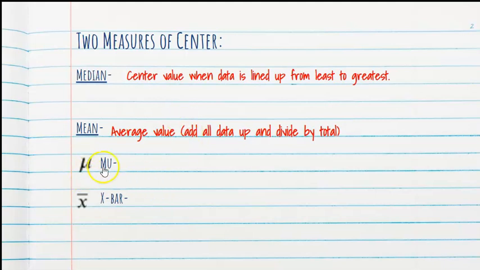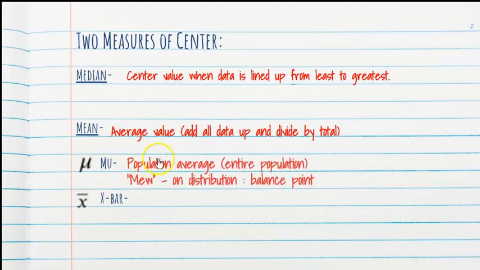The first mean is called mu. It's a population average. It means that you know the values for every unit in the population. If it's people, you know everyone's height, and you've averaged everybody's height. Nobody's been left out. And we pronounce it mu. Now, if you're looking at a distribution, how do you find that value? It's the balance point.